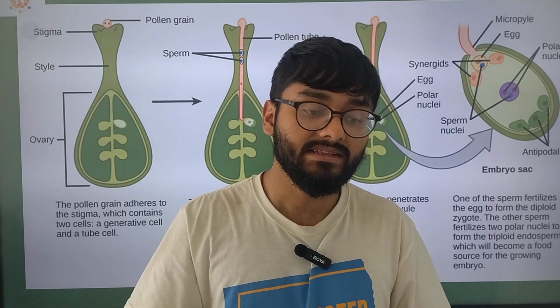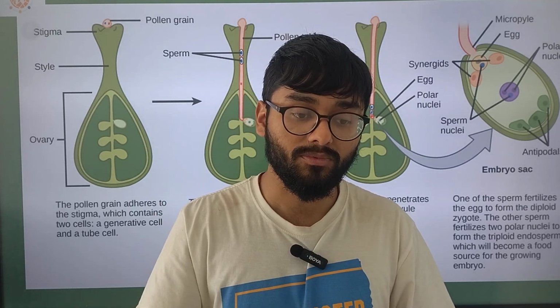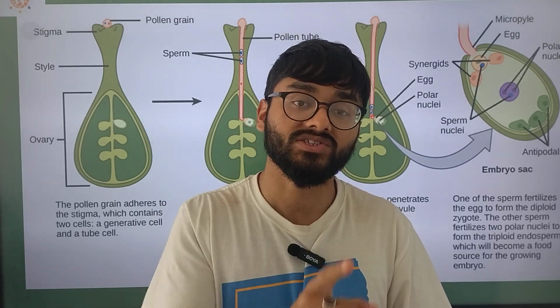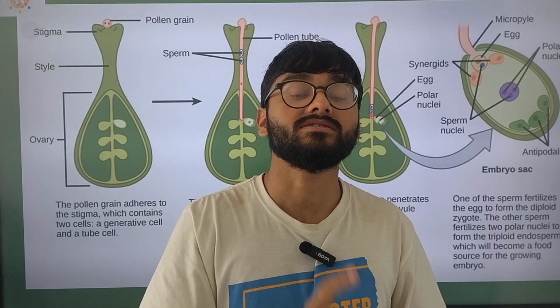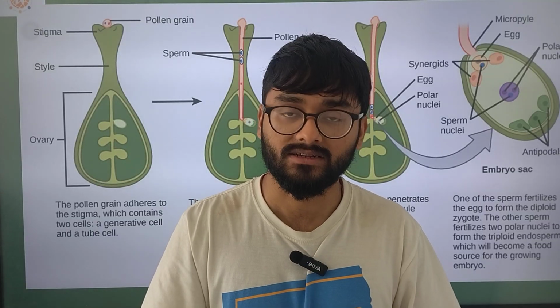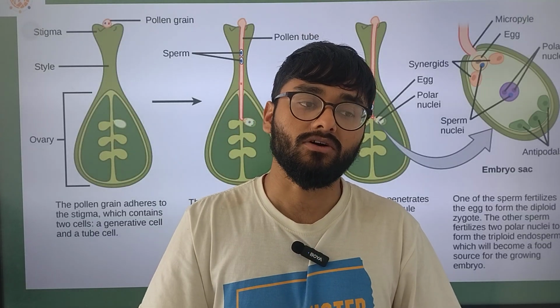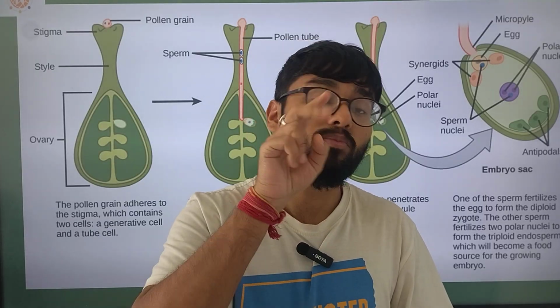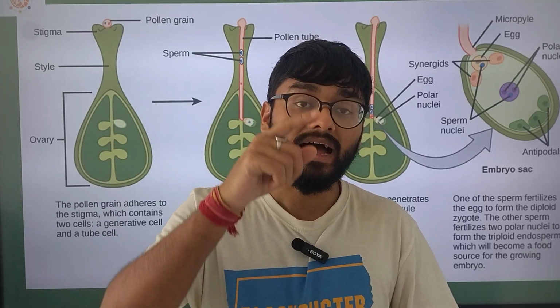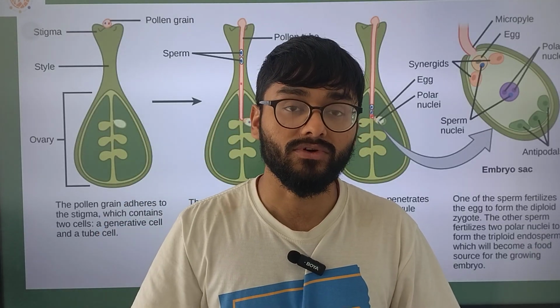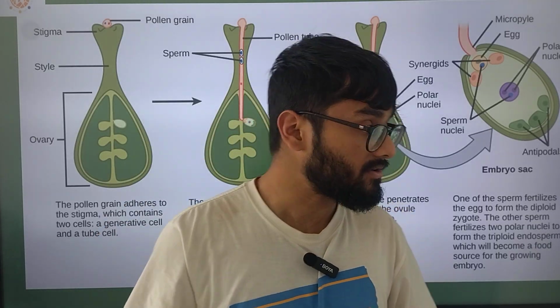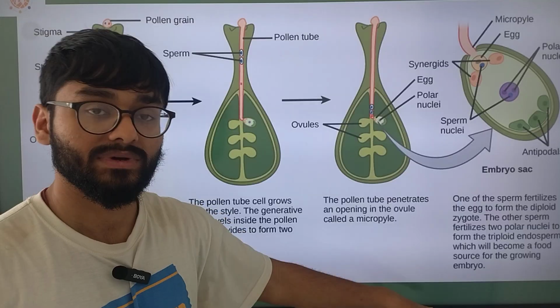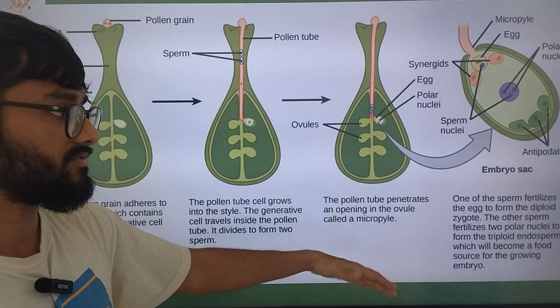When the pollen tube grows and the generative nuclei fuses, this is called the first fertilization. The second fertilization occurs when the vegetative nuclei fuses with the 2 polar nuclei. This is the phenomenon of double fertilization. You can see it from this clear picture as well for your convenience.